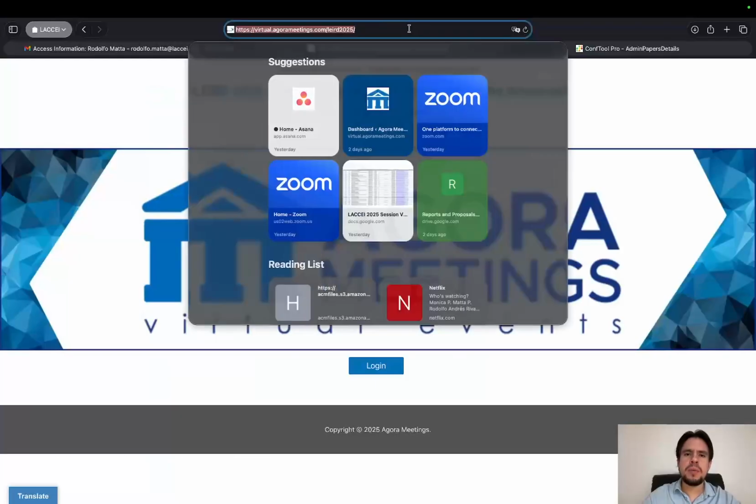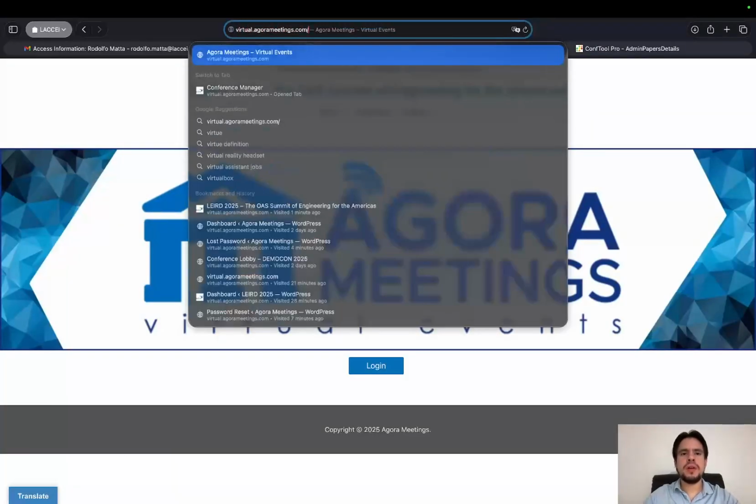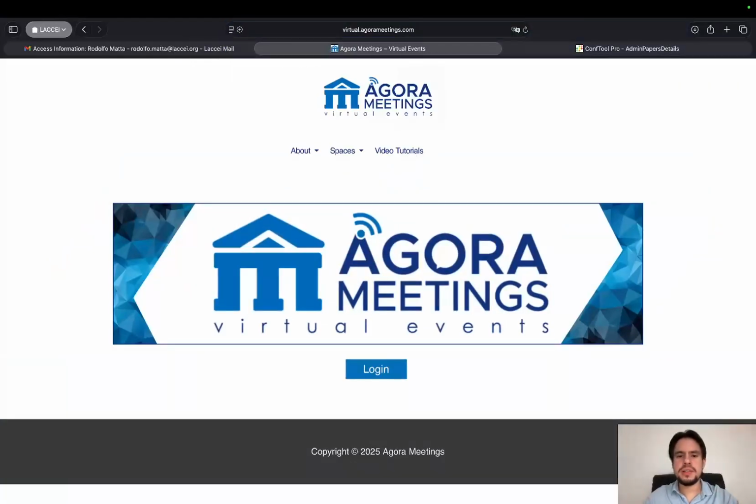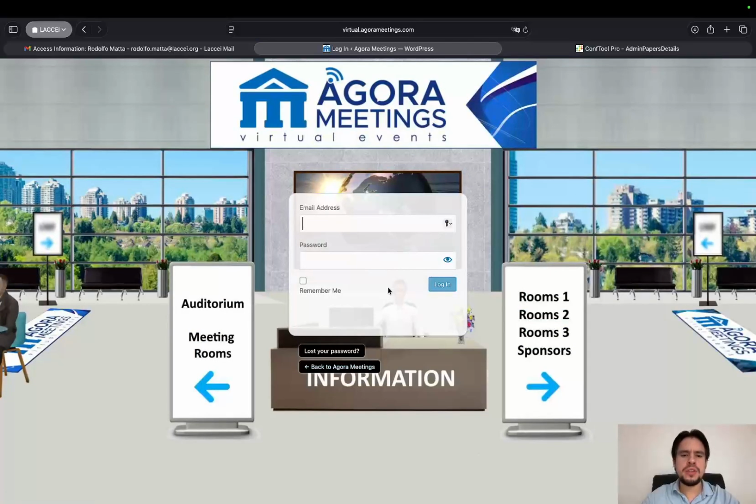I will open a new tab and go to virtual.agorameetings.com, and it should look like this. Now I'll just click on the login button and I should be taken to this page.